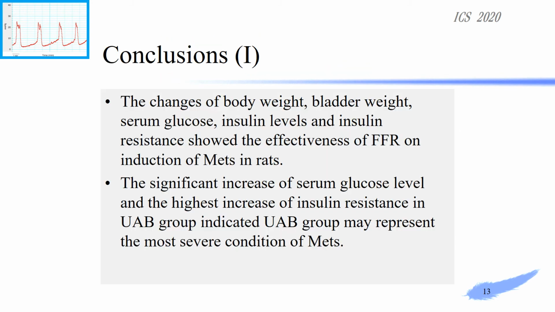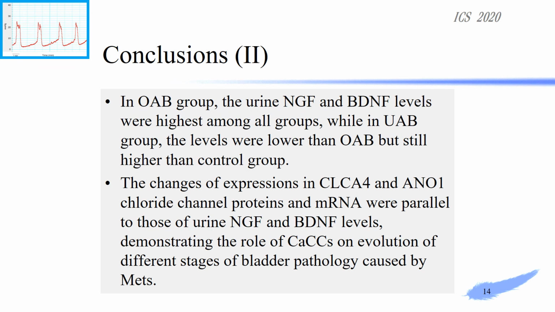So we can get the conclusion that the changes of body weight, bladder weight, serum glucose, insulin level, and insulin resistance show the effectiveness of FFR on induction of METs in rats. And we can also see that the significant increase of serum glucose level and the highest increase of insulin resistance in the UAB group indicate UAB group may represent the most severe condition of METs.